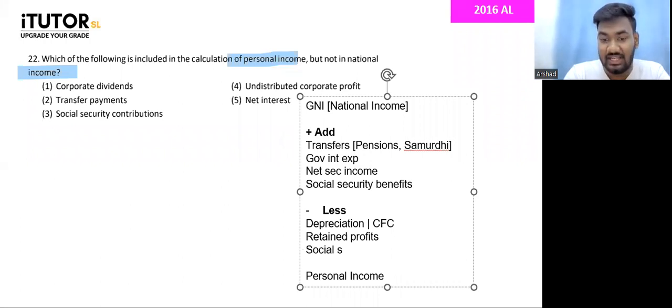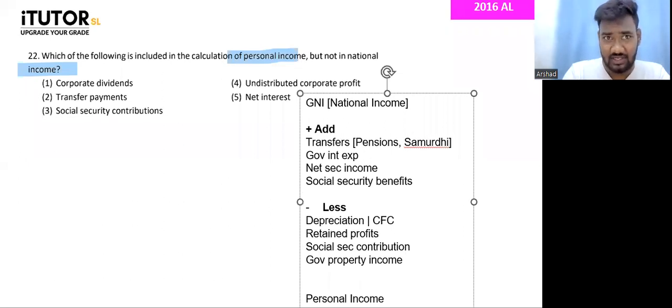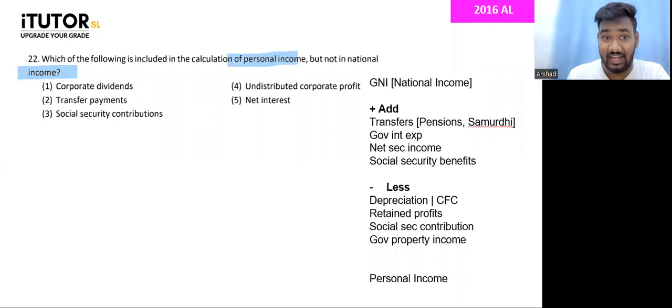Social security contribution, right? For example, like you paying EPF, ETF. Yes, you can say government property income. You don't adjust for income tax here itself. Net primary income received by households, right? Households receive, no problem. Then what else? Those are the main things that you deduct from this. So remember, guys, this is the calculation. I'm just trying to recap the theory.